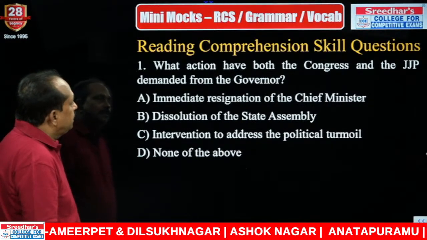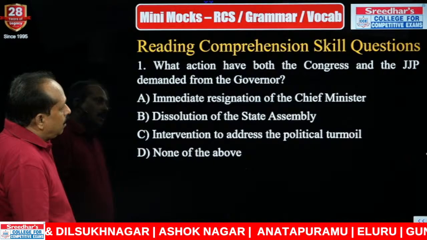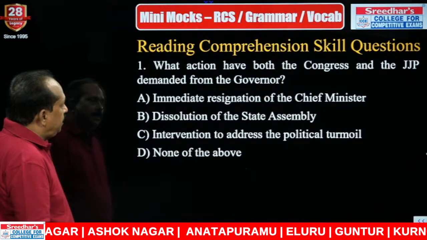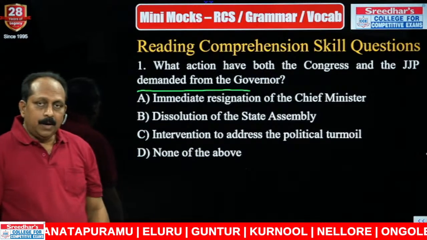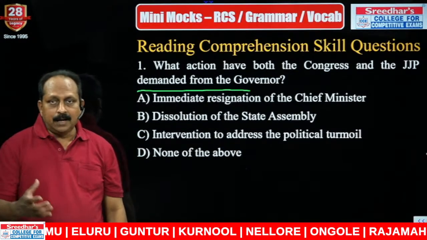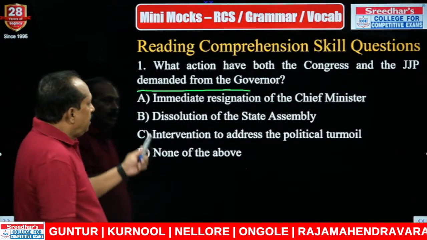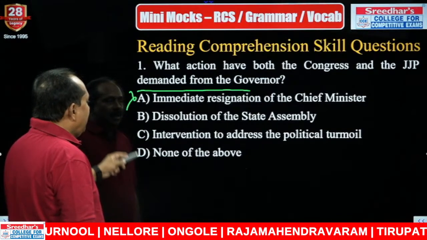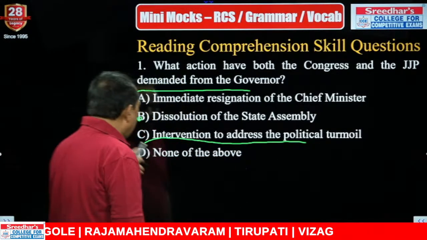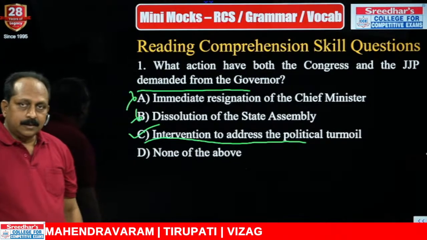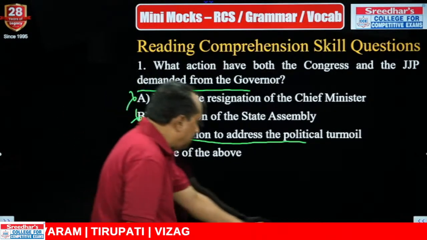Read the first one. What action have both the Congress and the JJP demanded from the governor? Both the parties demanded something from the governor. What exactly did they demand? Immediate resignation? No. Dissolution? No. Intervention to address the political turmoil? Answer is C. Very good. You guys got it right.